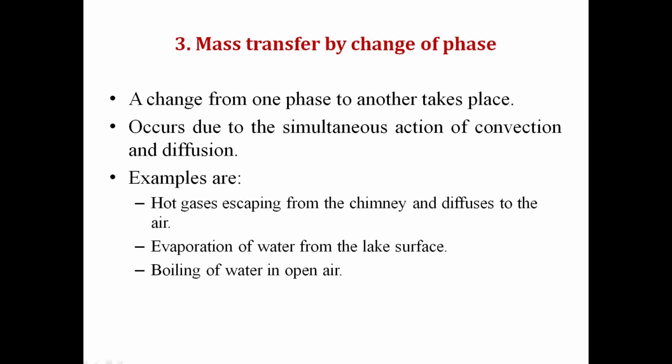That is, the hot gases escaping from the chimney move by convection and then diffuse into the air above the chimney. The second one is evaporation of water, that is the mixing of water vapor with the air during evaporation of water from the lake surface. This happens partly by convection and partly by diffusion.